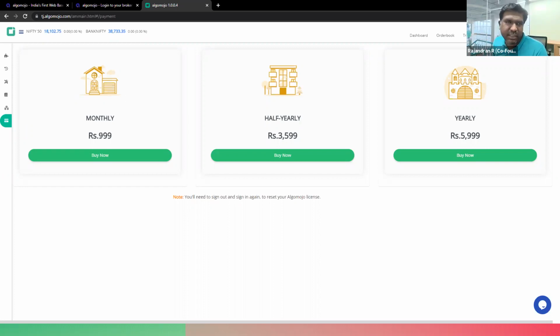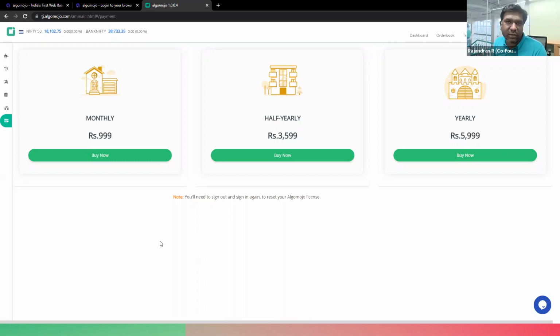The fee is kept as minimal as possible: 999 rupees per month, or the yearly package comes to roughly 5,999 per annum, which is approximately 500 rupees per month.